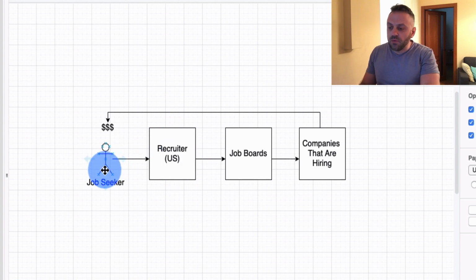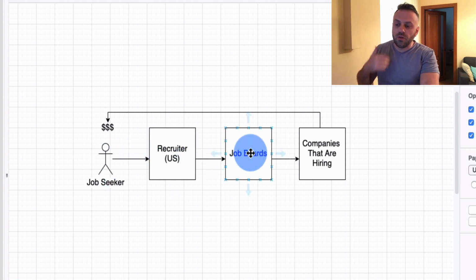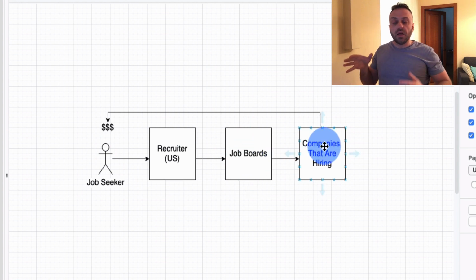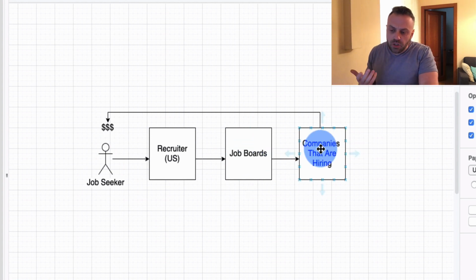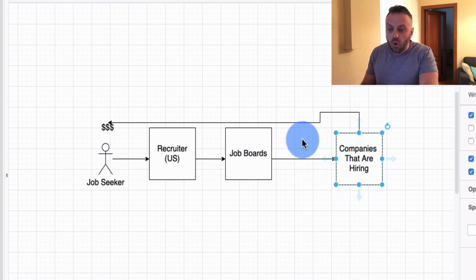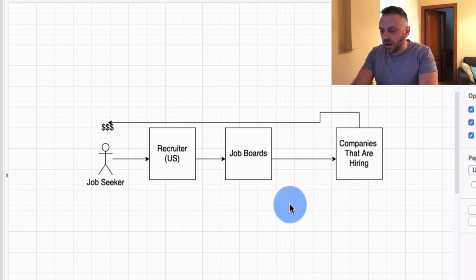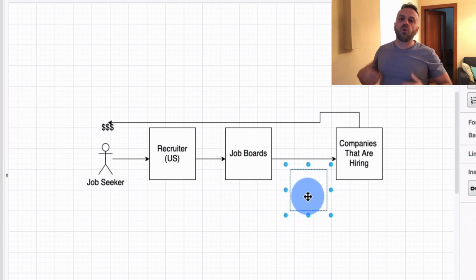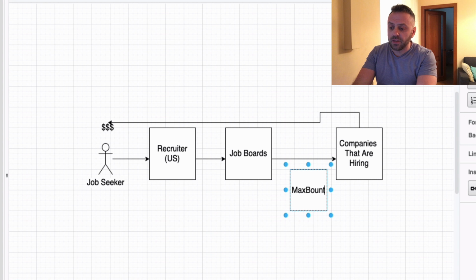And so here we have a job seeker like that person. You become the recruiter. You can go to job boards and basically advertise, right? Job boards is something that you can do, and we're going to talk about that in a second. You can go directly by finding these people where they are, right? You can go through job boards, and then you basically go to companies that hire. And this is not going to be companies. This is going to be our offer, right? So we're going to have another kind of box here, and this is going to be our MaxBounty offer, essentially, right? If you think about it, because we're not going directly to that DoorDash or Uber Eats or anything like that. This is our MaxBounty offer, right?